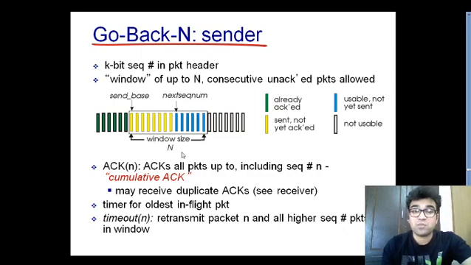This is the window, which has N packets. That means this particular window has N packets. This window size means the sending side can send N number of packets from the sending side to the receiving side without waiting for the acknowledgement.